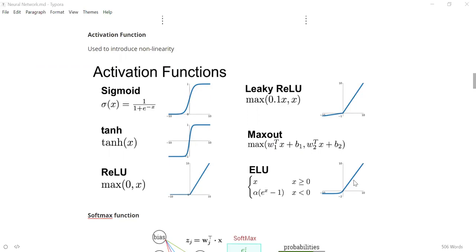We are enhancing the performance. So how are you enhancing the performance? By adding nonlinearity.